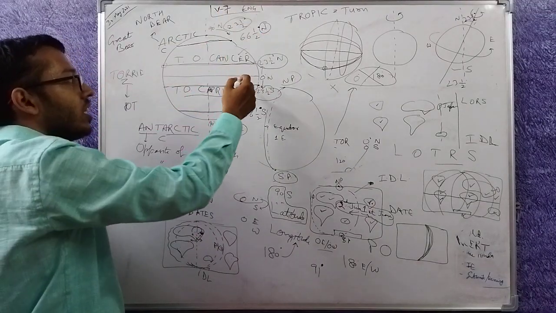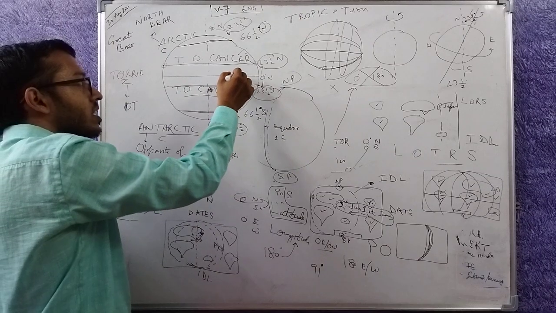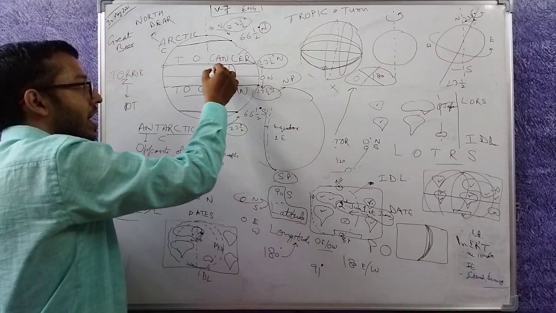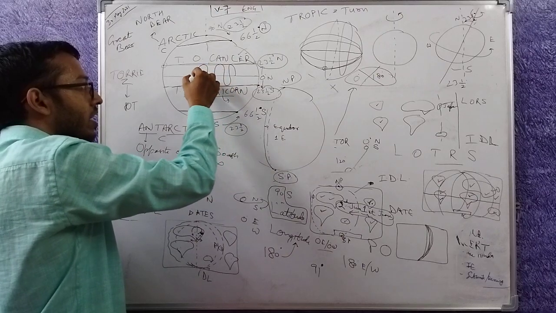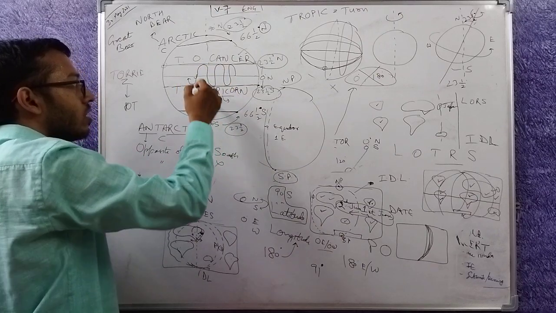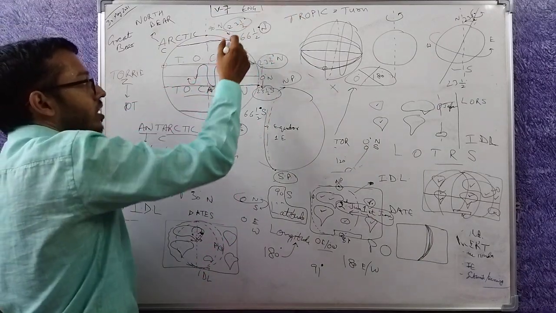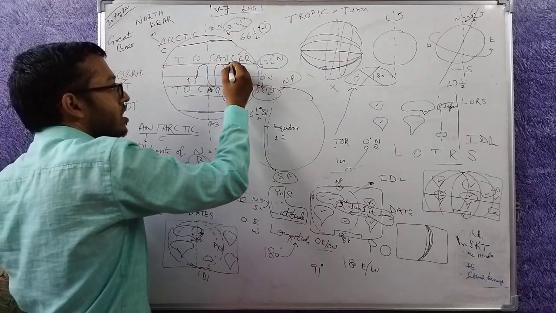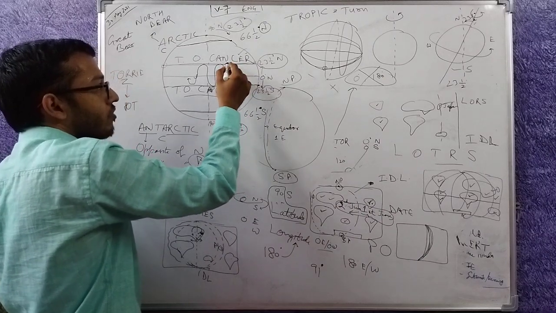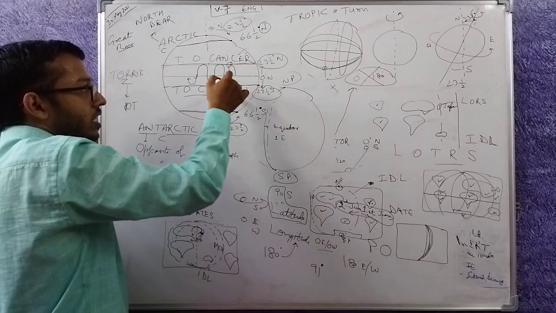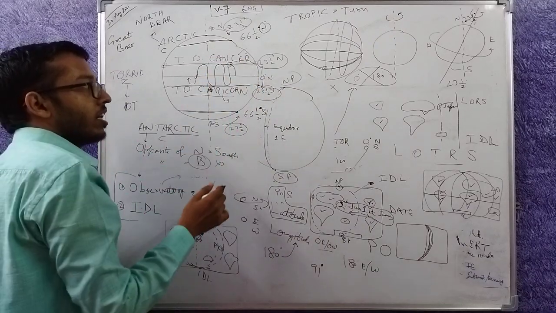What is the meaning of turn here? The Sun seems to come here and then go back and then come back and then go back, and so on. This becomes the meaning of the term turn. From here the Sun seems to take a turn. If a person is located here, that person will see that the Sun reached me but then went away.